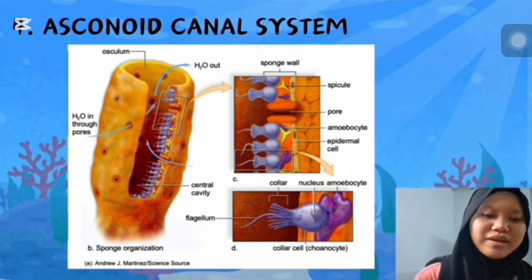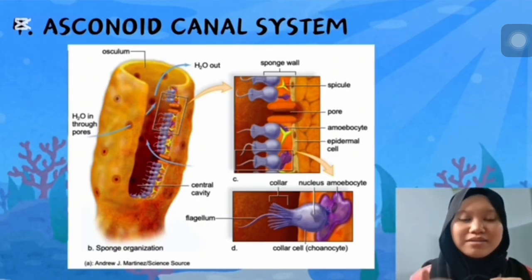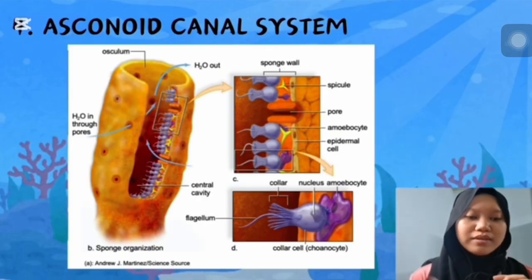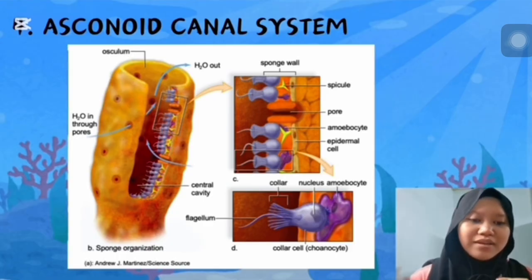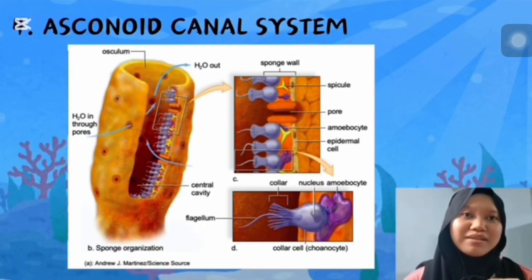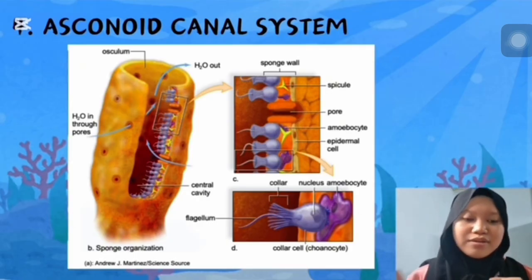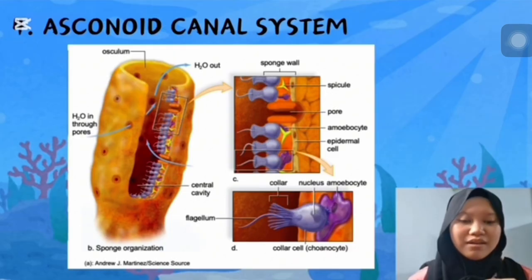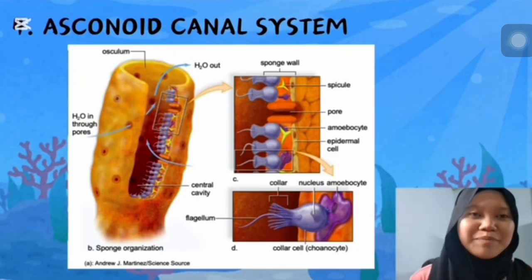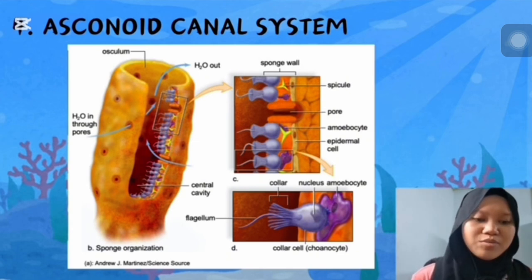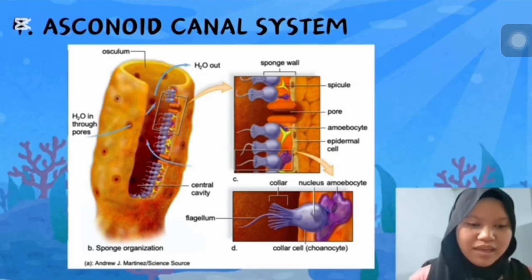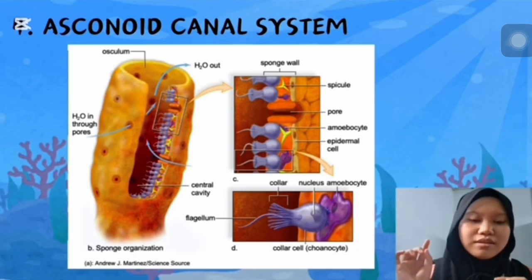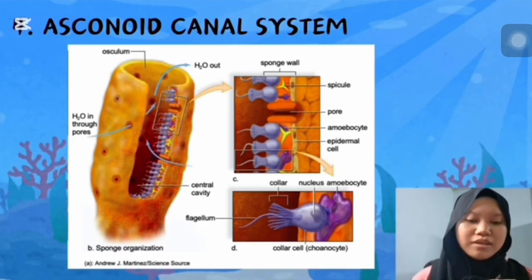So in this simple asconoid canal system, the beating flagella of choanocytes create a current that pulls water through hundreds of tiny pores that I said just now, ostia. These ostia are made from specialized tube-like cells. We call them porocytes. These cells regulate the diameter of the pores by contracting, so the water can go through. So the water passes into the central cavity, which we call the spongocoel, and then flows out through the sponge's open end, which we call the osculum, the large opening of the sponge, as I show in the picture.